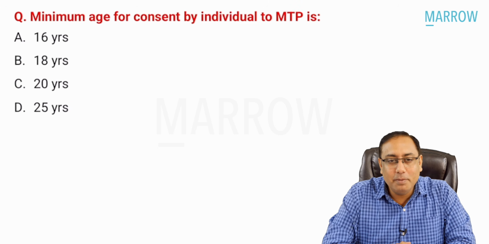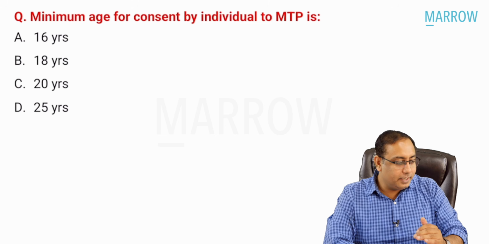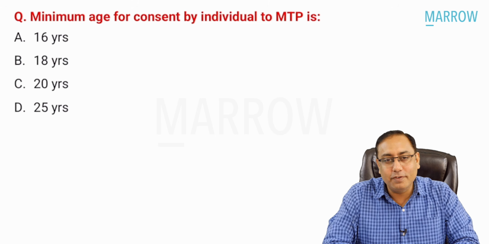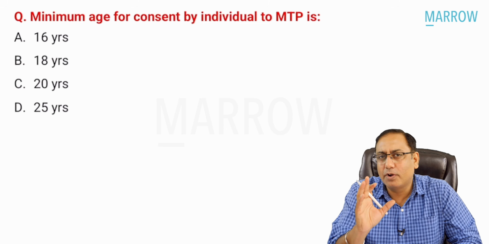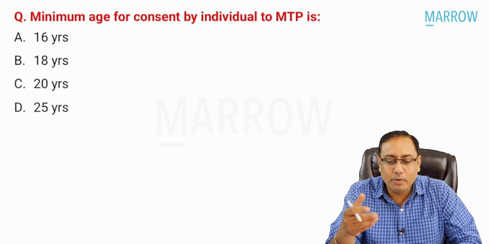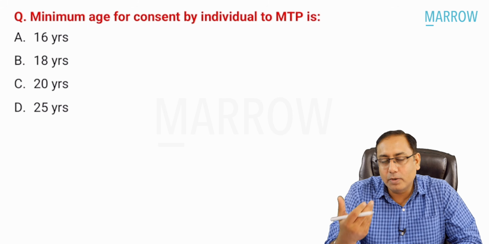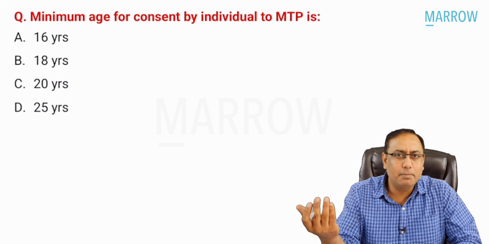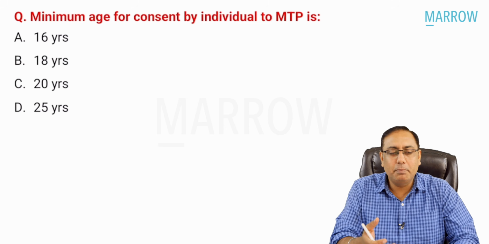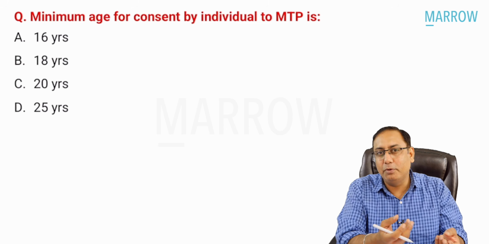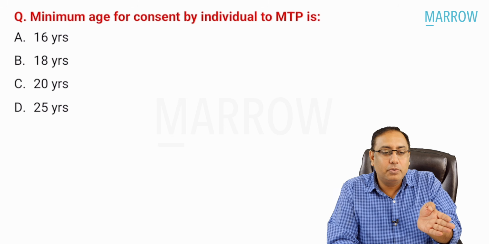Coming to the next MCQ, minimum age for consent by individual to MTP is 16 years, 18 years, 20 years, or 20 to 25 years. So as far as this MCQ is concerned, beta, there is no minimum age for doing MTP. If a female wants MTP, and unfortunately, if there is any social injustice or there is unwanted pregnancy, the female has the complete right to get the medical termination of pregnancy. There's no minimum age, even based on philosophical thinking and humanitarian basis. I don't think there has to be any minimum age.